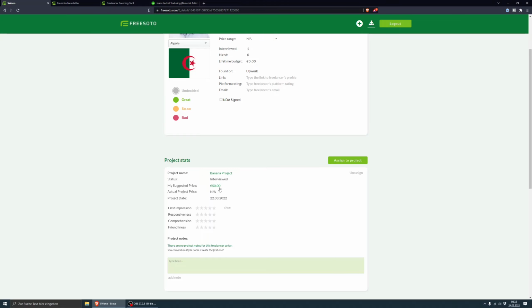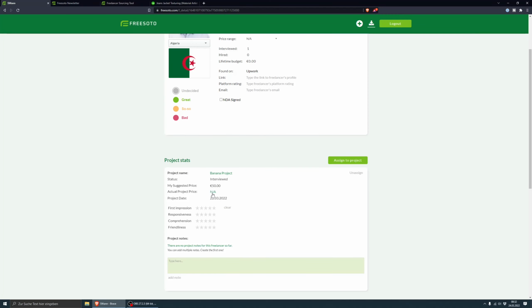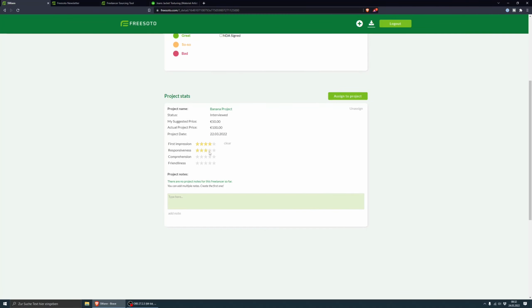I have the suggested price. That is the price that I originally intended. But I can also put in the price that the freelancer actually wants to have. So let's say he wants 100 euros, and then I hit save. And here I can do a lot of ratings. Those are also very important for future reference.